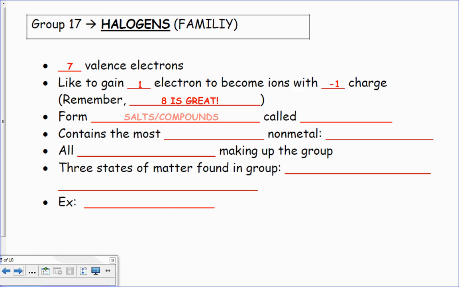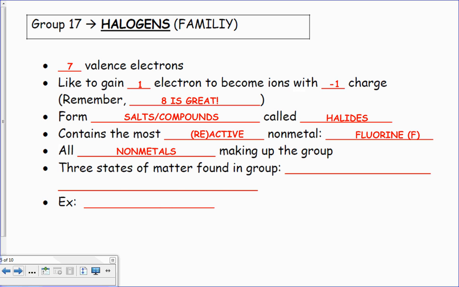So I'm going to form salts and compounds usually, right? And because they are halogens, we'll call those halides. We'll go deeper into that in bonding. All right, this group contains the most reactive nonmetal, which is fluorine. All nonmetals in this group.